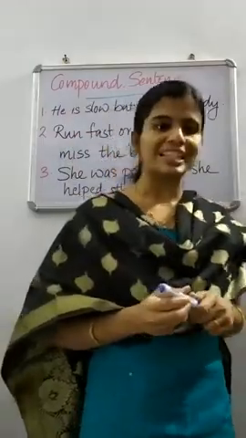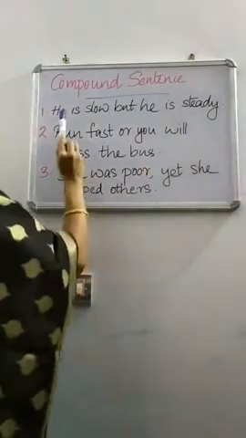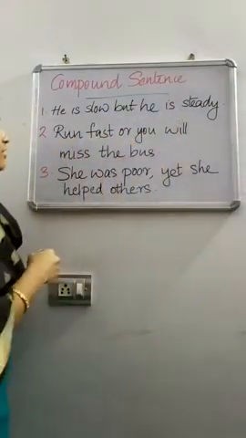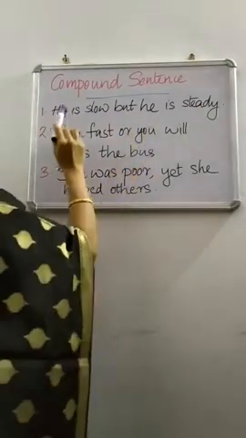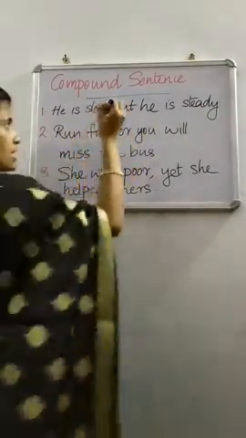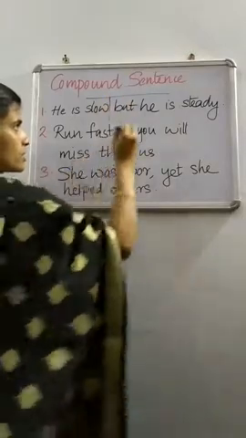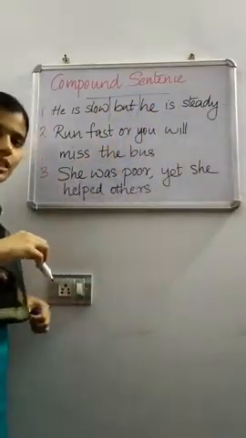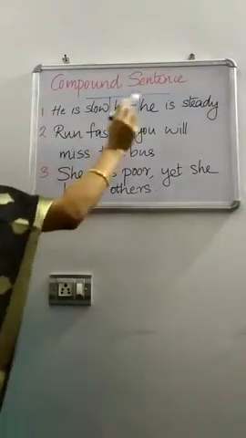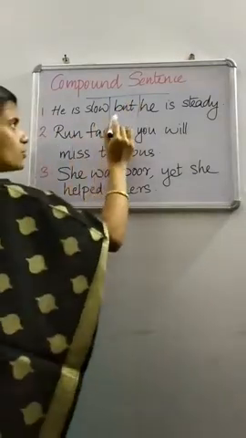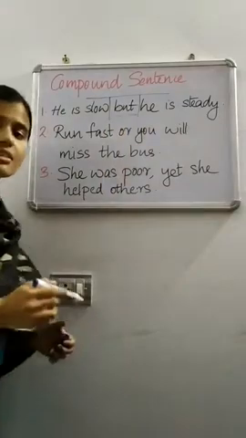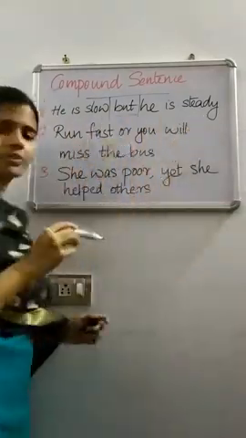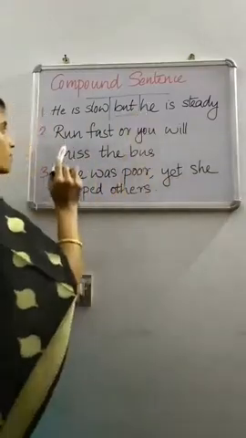Example for compound sentence. First one, he is slow but he is steady. Here we can see two independent clauses. He is slow. It is one independent clause. Then he is steady. This is another independent clause. These two independent clauses are joined using the coordinator but. He is slow but he is steady. This is an example for a compound sentence.